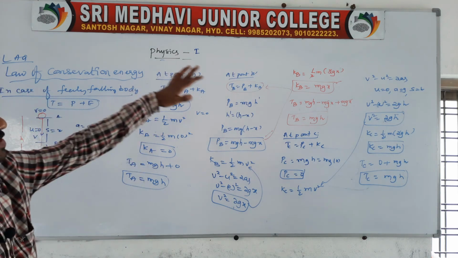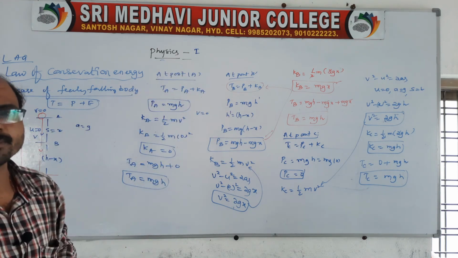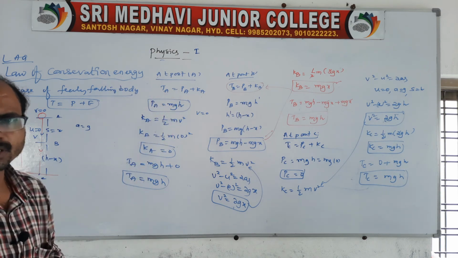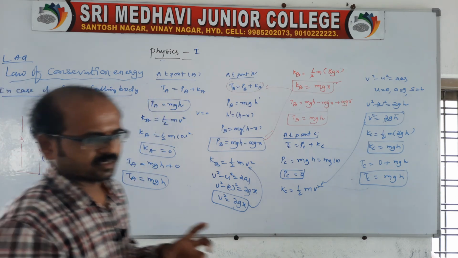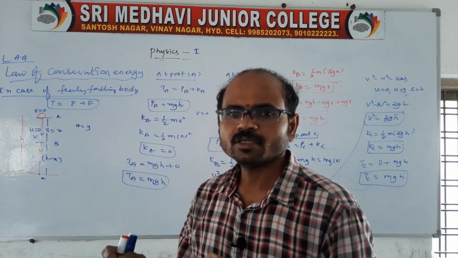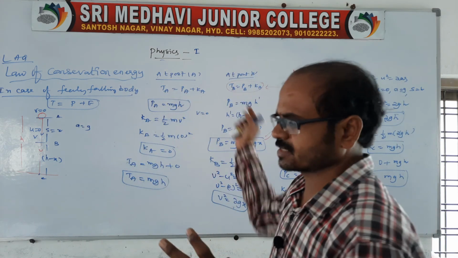So during the free fall, the energy remains constant. Which energy? Total energy remains constant, which is in the form of potential energy. Clear? It is a verification. It is a verification of a freely falling body. When a body is falling, therefore the total energy will be like this.